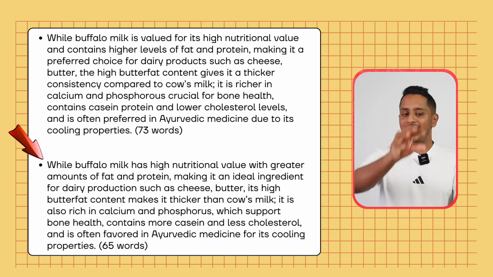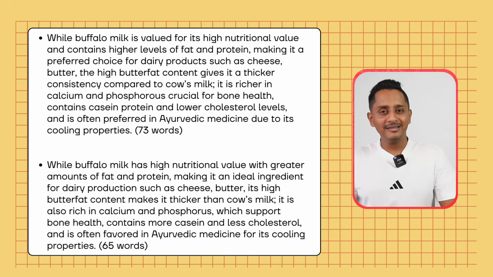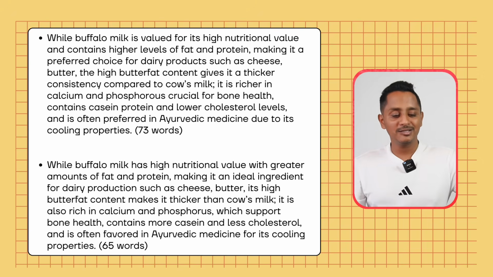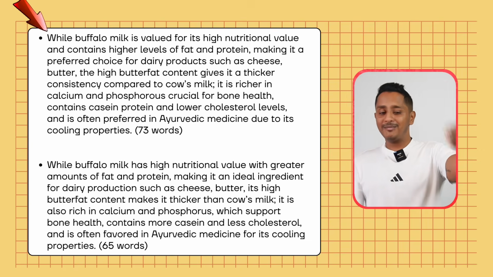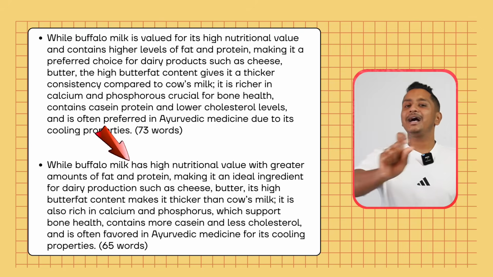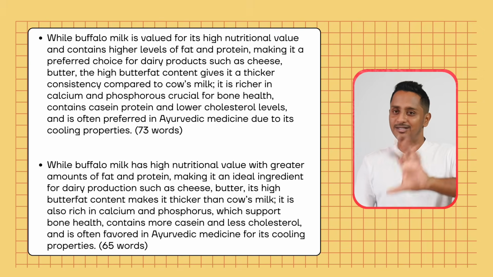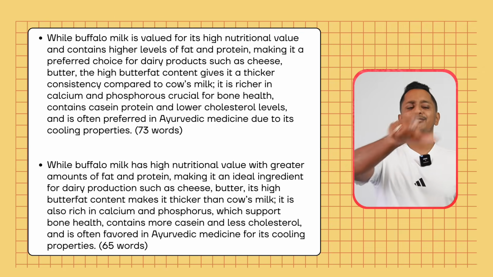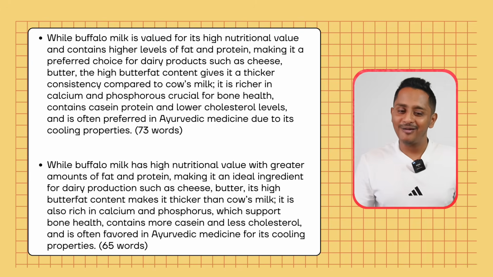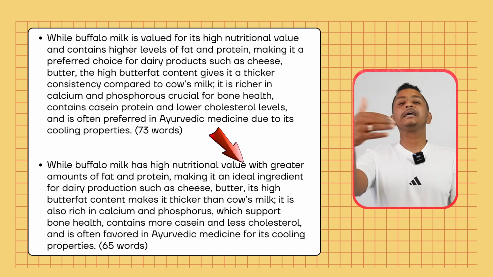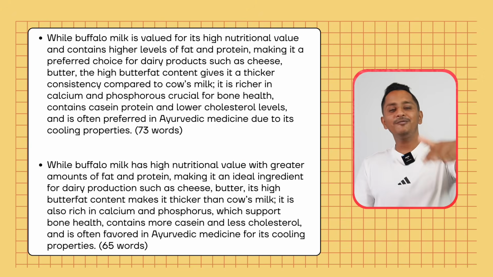While buffalo milk has high nutritional value with greater amounts of fat and protein, making it an ideal ingredient for dairy production such as cheese, butter. Look at the original sentence. While buffalo milk is valued for its high nutritional value and contains high levels of fat and protein, making it a preferred choice, but here I changed few of the words. Has high nutritional value. The very first line, the original sentence, whatever we wrote before, reads is valued for its high nutritional value. Here I changed that is valued for its to has high nutritional value and contains higher levels of fat and protein at the above to with greater amounts of fat and protein, making it a preferred choice.